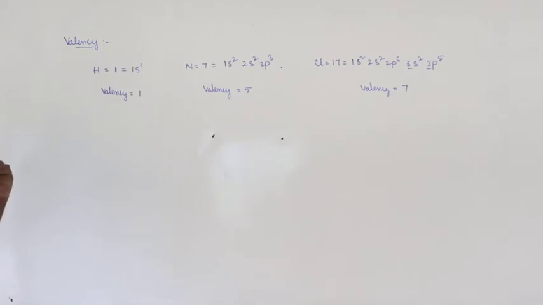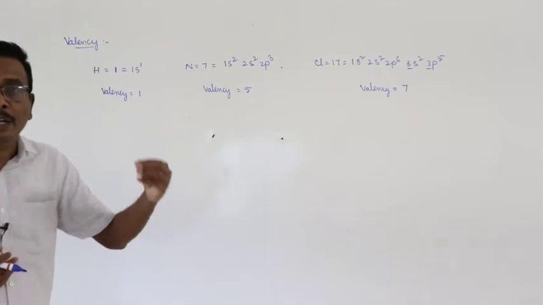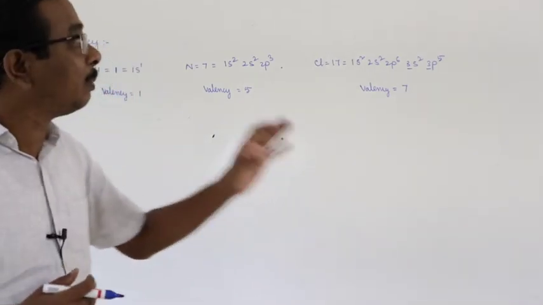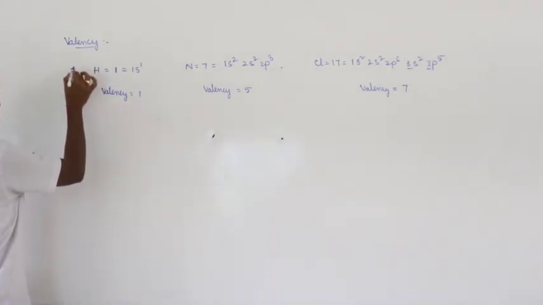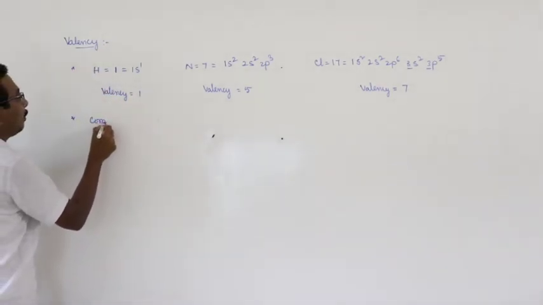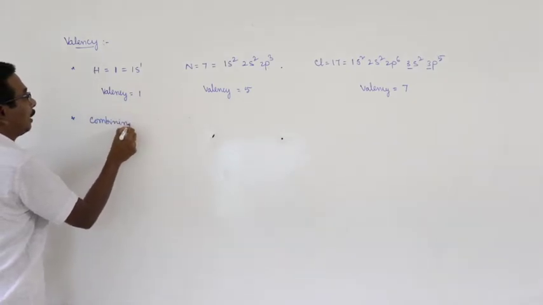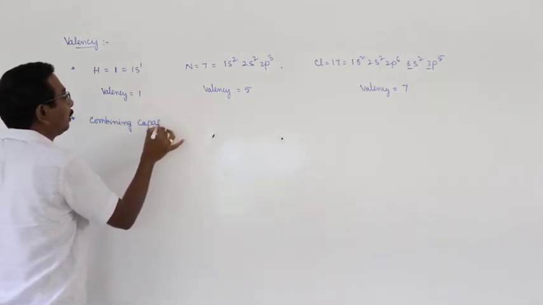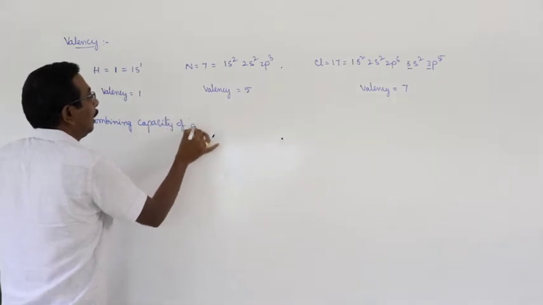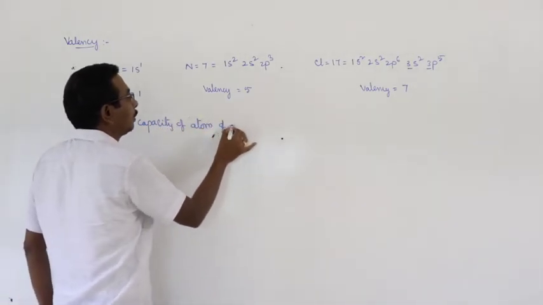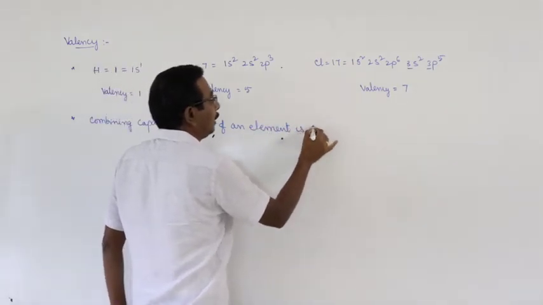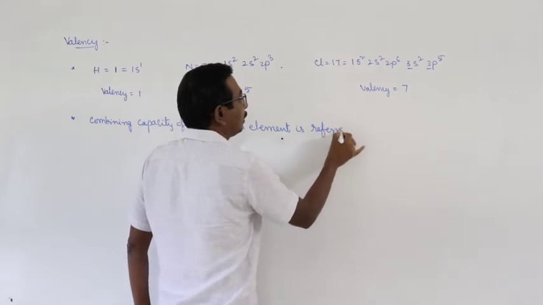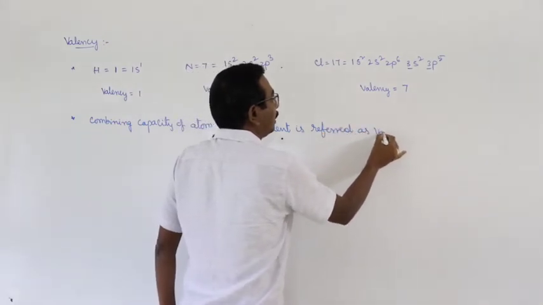In olden days the valency was defined as the number of electrons available in the outermost orbit. Later on, the valency was defined as the combining capacity of an atom of an element.